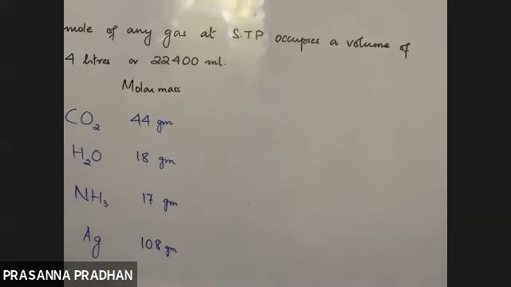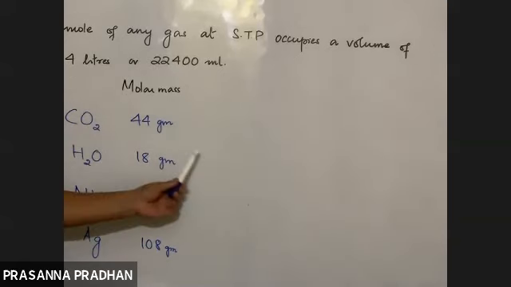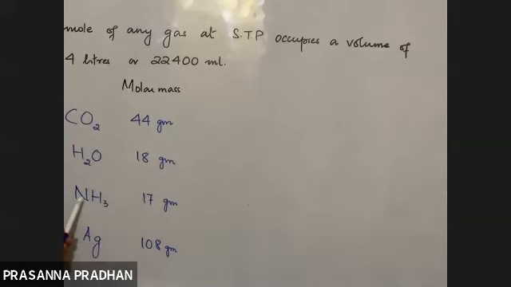Fine. And what was the concept of mole in terms of mass? Okay, 1 mole of any compound is equal to its molar mass. That means 44 gram of carbon dioxide means 1 mole of carbon dioxide. 18 gram of water, which is the molar mass of water, is equal to 1 mole of water. 17 gram of ammonia, which is the molecular mass of ammonia, is again equal to 1 mole of ammonia. And 108 is the atomic mass of silver, right? So 108 gram of silver means 1 mole of silver.